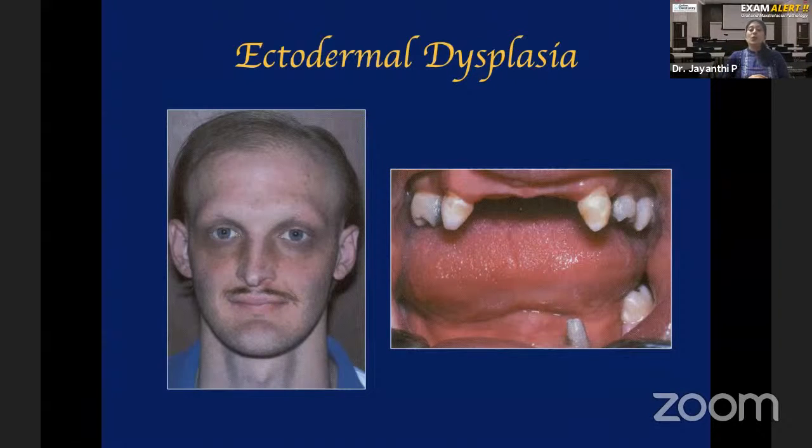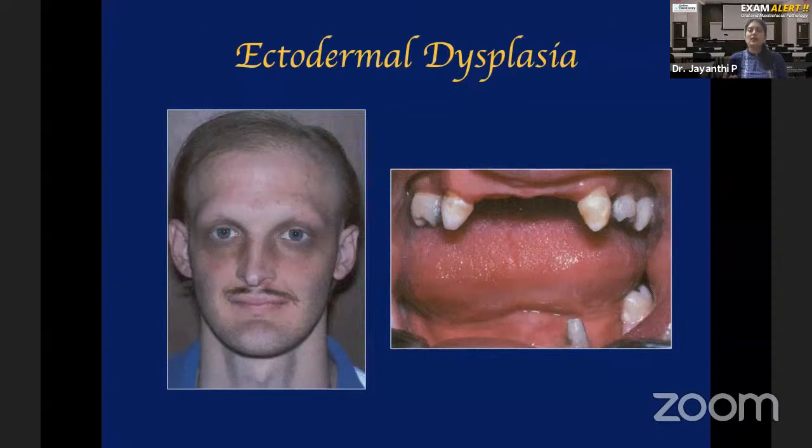So the three characteristic features of ectodermal dysplasia are hypodontia, absence of a few teeth, and hypotrichosis, very little or sparse hair. So hypodontia, fewer teeth, hypotrichosis, less hair, and also the patient has dry skin, and not only dry skin, but the sweat glands are very few. So the sweat mechanism is not happening properly, so the patient has hyperthermia, that is, increased body temperature.